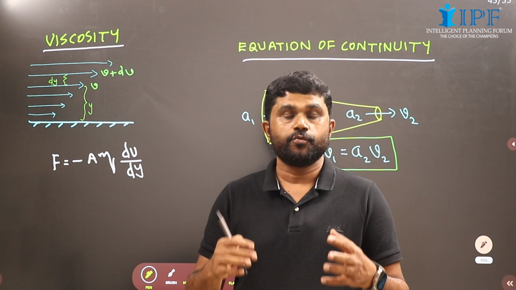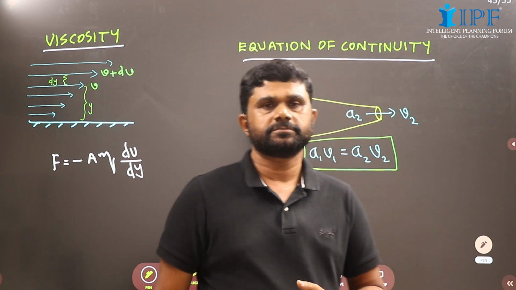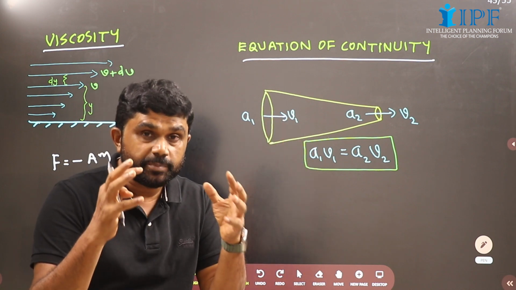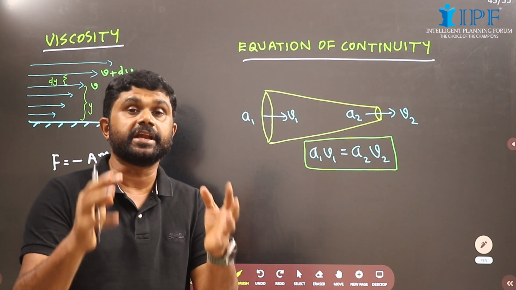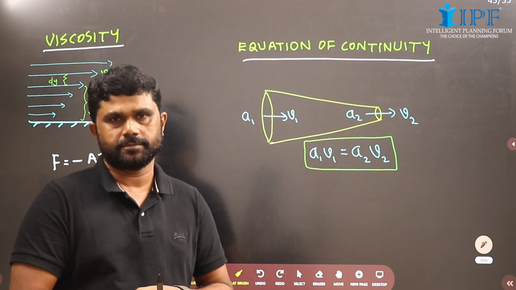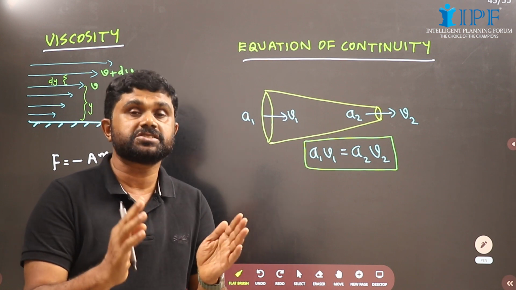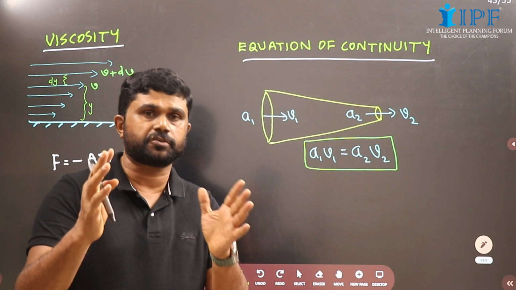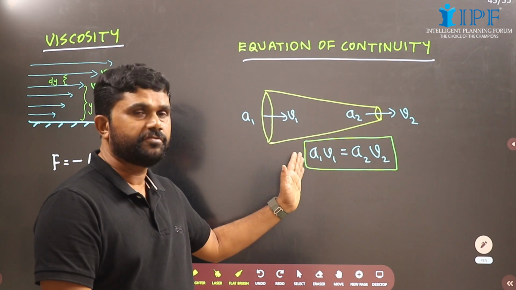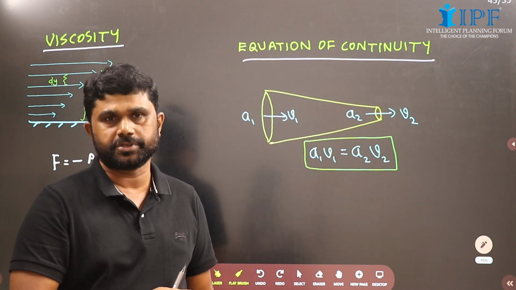Children, what should you know more in this chapter? The important thing is the equation of continuity. When an incompressible fluid, which is nothing but a liquid, is flowing through a pipe of non-uniform cross-section, the product of area and velocity of flow is constant everywhere over the length of the pipe. That means AV equals constant, or A1 V1 equals A2 V2. It's called the equation of continuity.